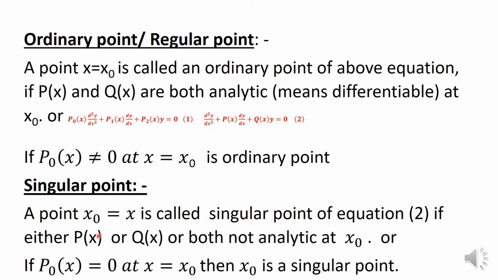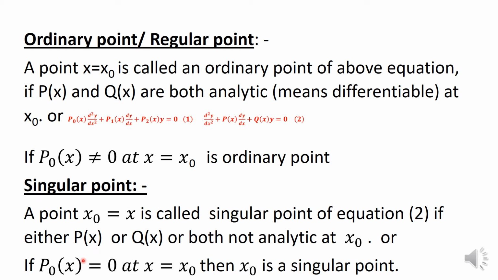Now singular point. The point x equal to x naught is called a singular point of this equation if Px or Qx or both, means one of them or both, you can say, are not analytic.